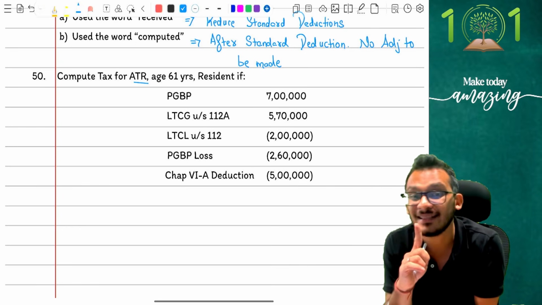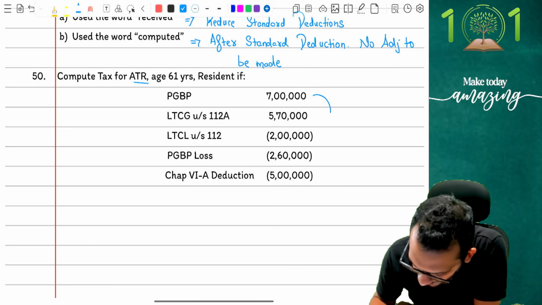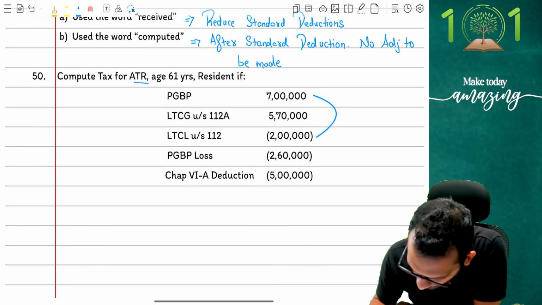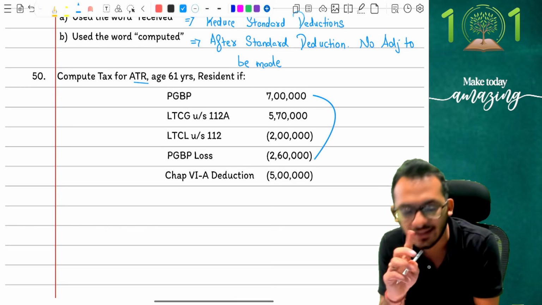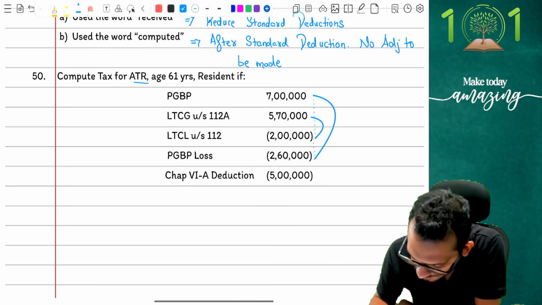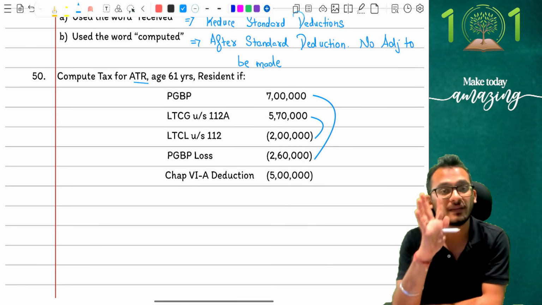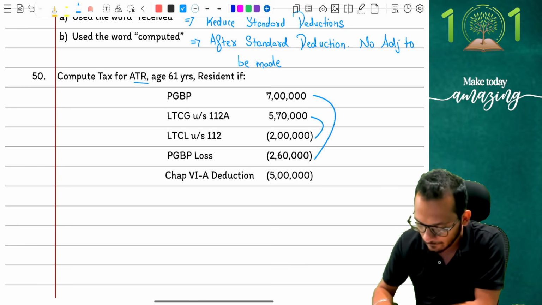Very simple. Always intra-head rules apply. So intra-head rules will apply first, which means I will first set off 7 lakhs against 2 lakh 60. Correct? Yes, PGBP to PGBP. Next, I am going to be looking at LTCG to LTCG, which is the next loss which I'm going to set off. These are the two losses which I have to set off, and that's how my answer will come to me. Agreed, not agreed? Yes.